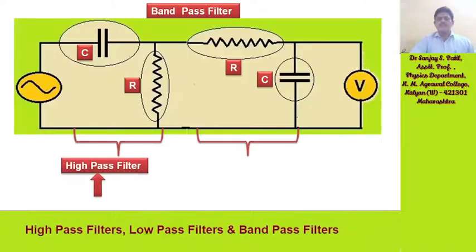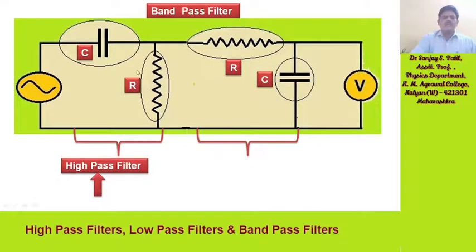Now the combination of both is the band pass filter. There are two filters, a high pass filter as well as a low pass filter, connected in this manner. This filter is connected with this filter and finally, as usual, we are getting voltage from this voltmeter.